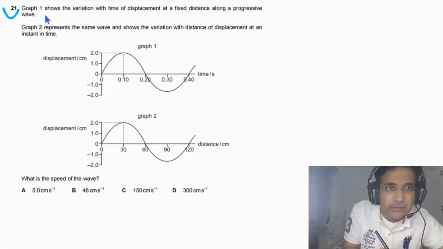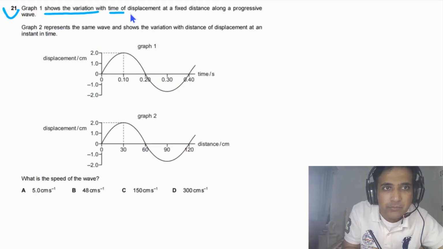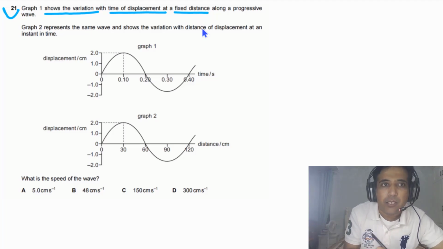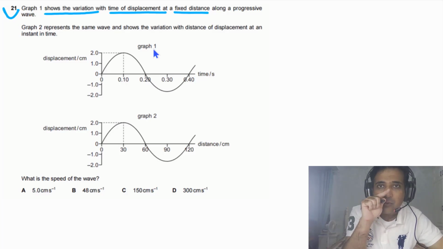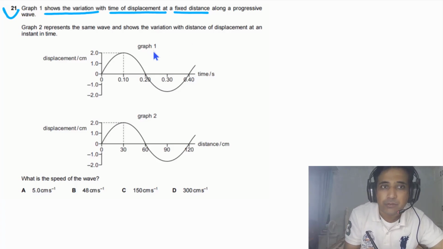Question 21 says graph 1 shows the variation with time of displacement at a fixed distance along a progressive wave. It simply means that if we look at one point at a certain distance, we see how the displacement changes with time. This is given in graph 1.